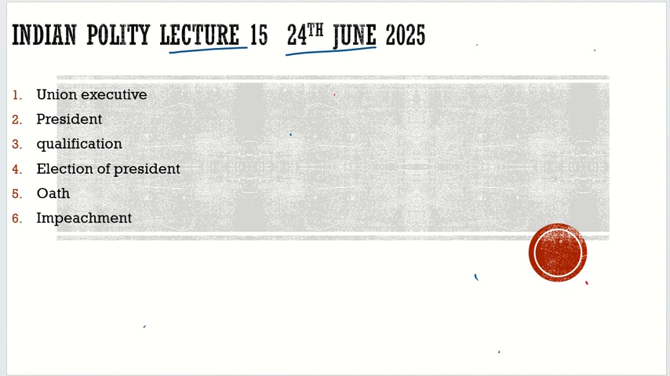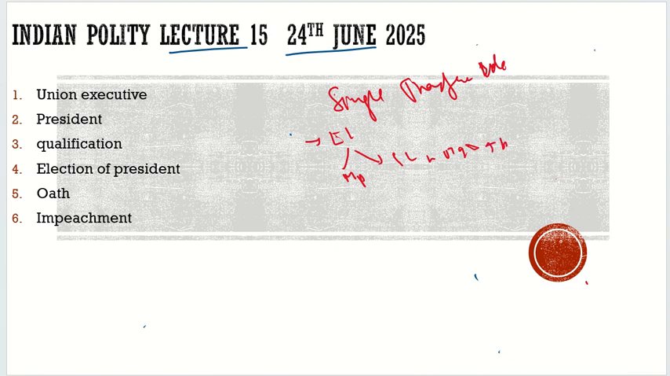What are we discussing? We are discussing the single transferable vote now. First, we understood the electoral college. Who are the members of the electoral college? Elected MPs of both Rajya Sabha and Lok Sabha, and elected members of the state legislative assemblies, including the UTs of Delhi and Puducherry. So that we established.